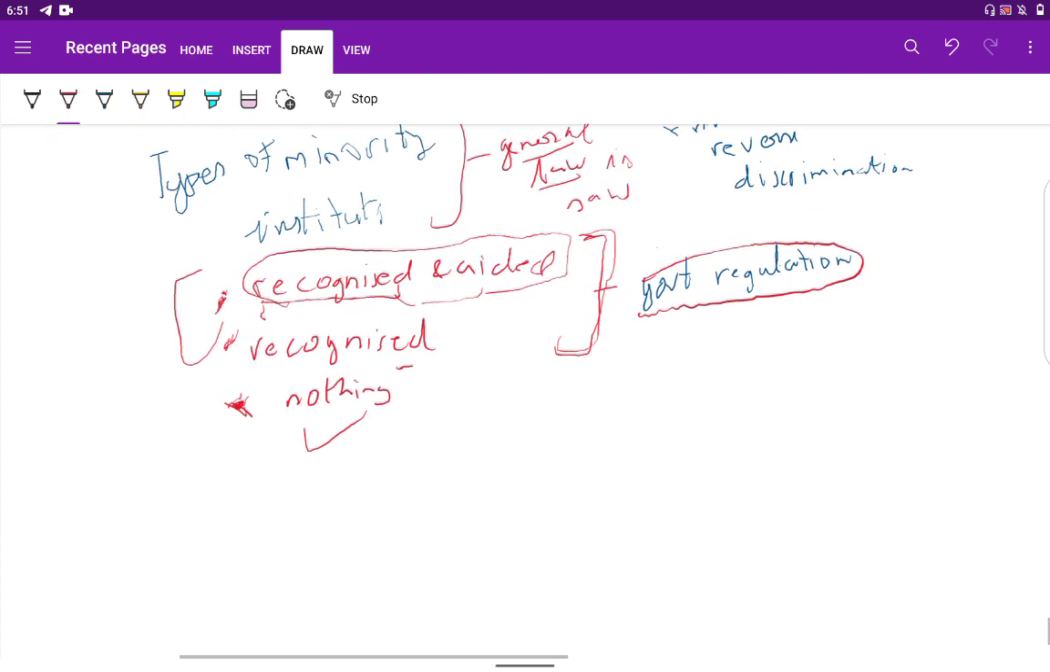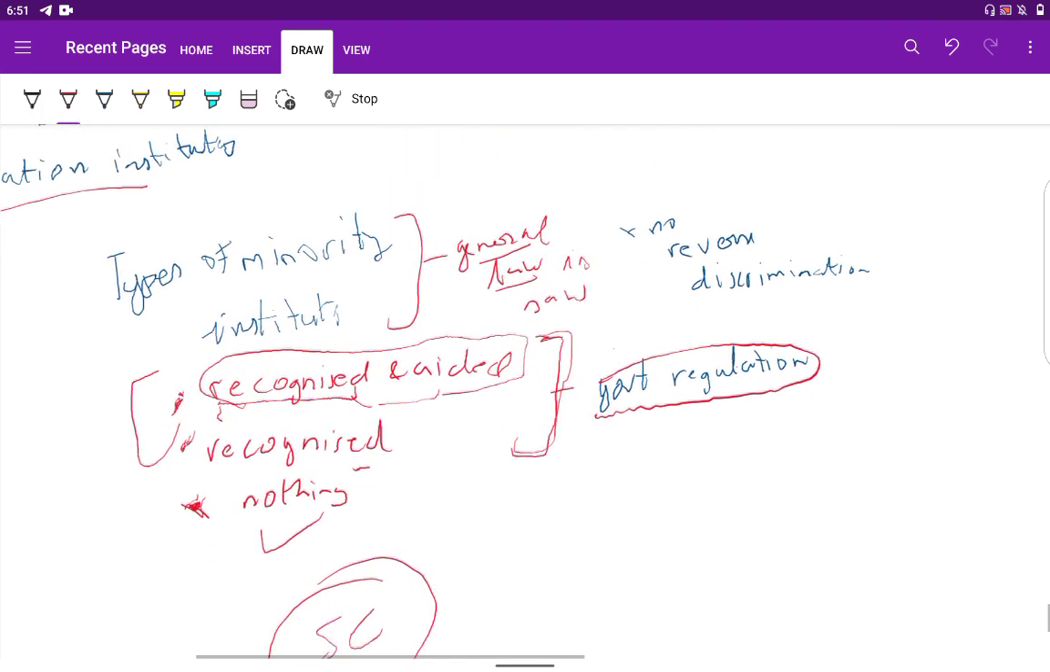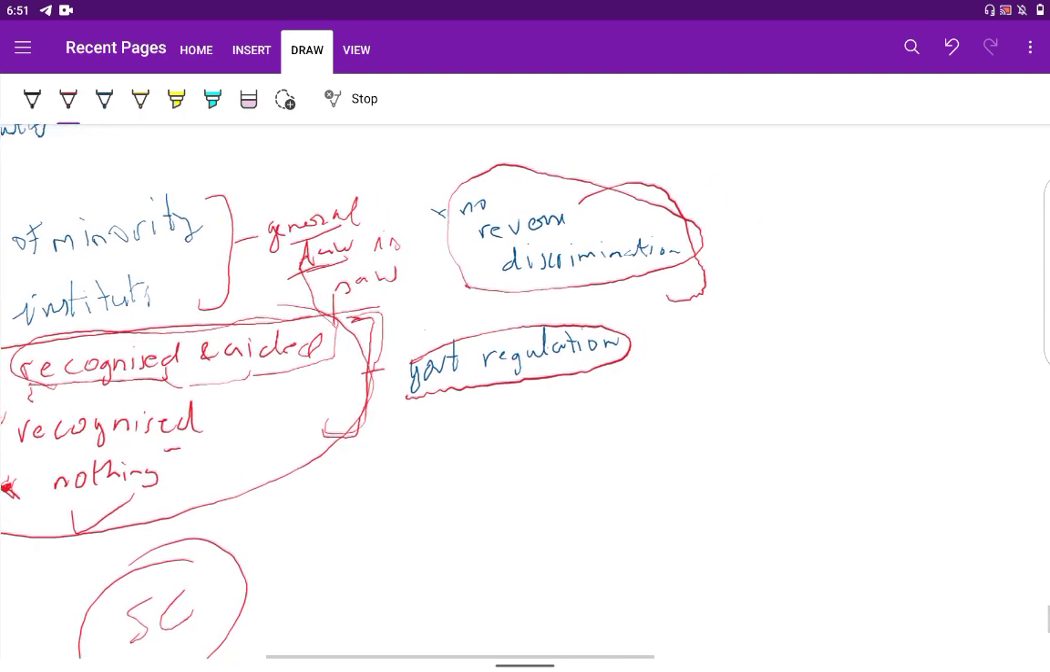The third category is not under government regulation. But the Supreme Court held that all these educational institutions are subject to the general law of the land, and this should not be seen as reverse discrimination. Reverse discrimination is a kind of affirmative action given to a section of society because of the disabilities faced by them in past times.